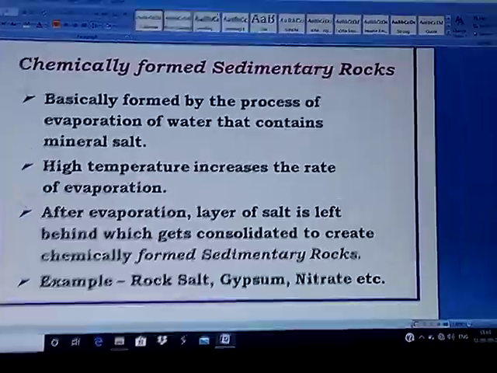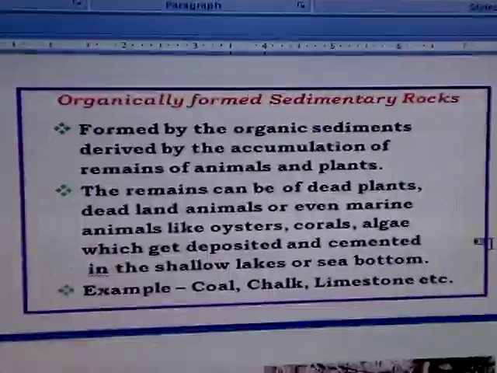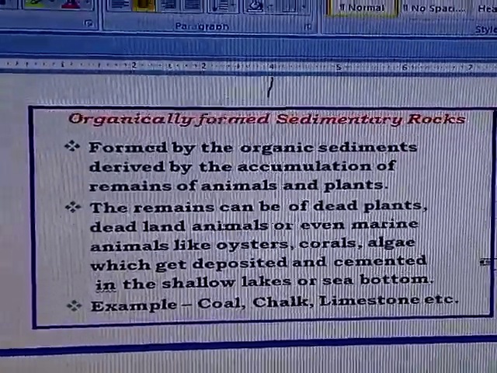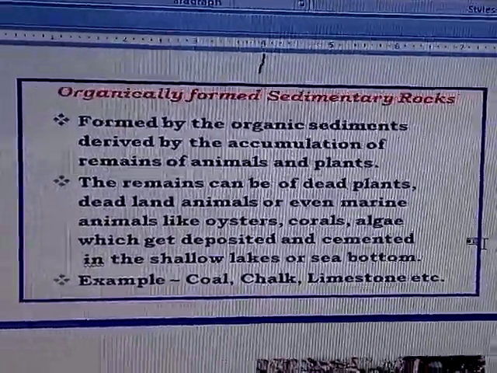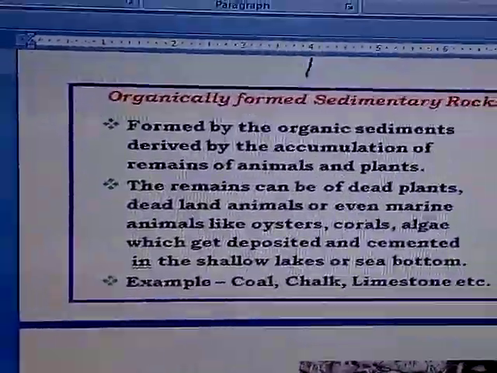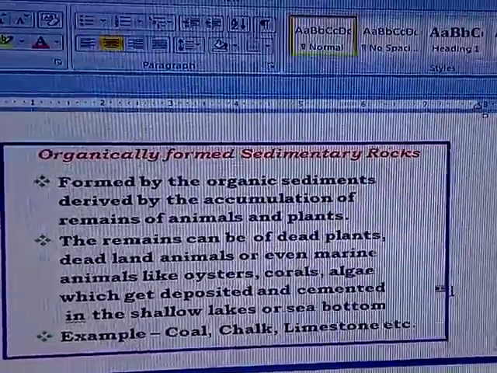And now we shall concentrate on the organically formed sedimentary rocks. Organically formed sedimentary rocks are formed by organic sediments. They derive from the accumulation of remains of animals and plants.